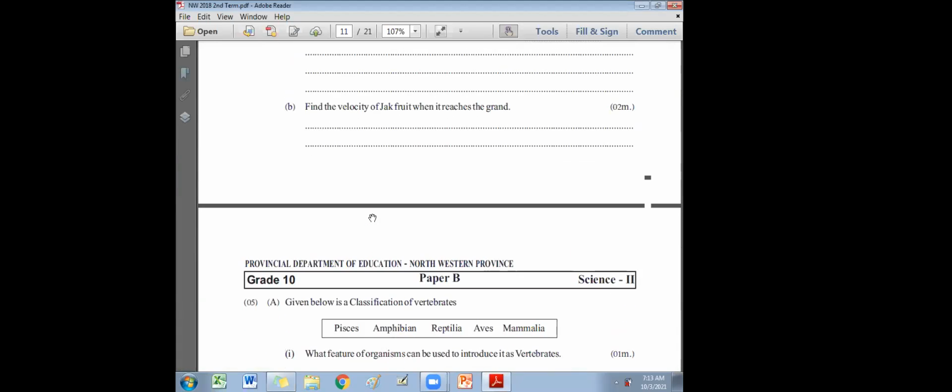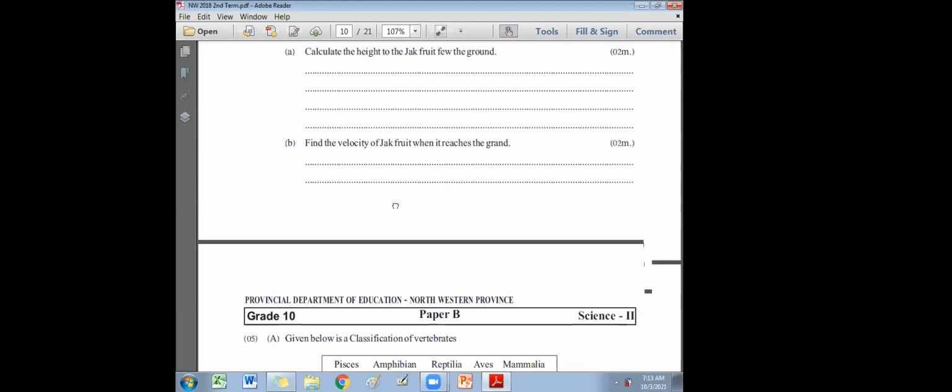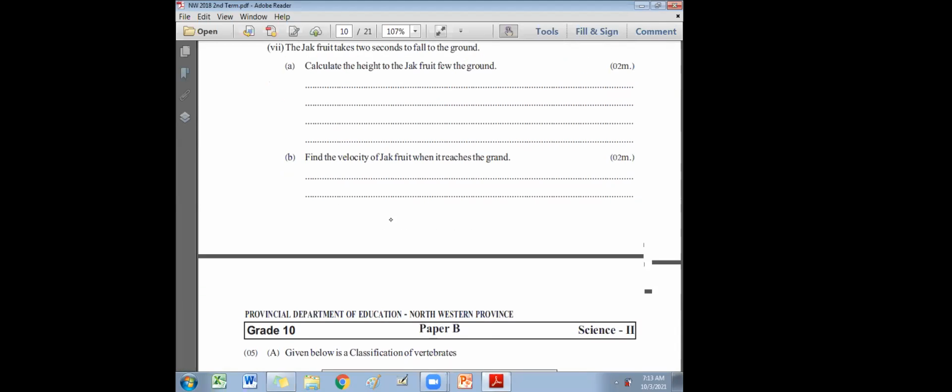Find the velocity of the jackfruit. Okay, that we have done. Actually, they have part B, and we needed the answer before part A. Right? So that we have done now. Part B I have done, right? a equals v minus u over t. Find the final velocity. Remember, gravitational acceleration is 10, so we use the symbol g, but here also it's 10. The initial velocity is 0. Time is 2 seconds. Final velocity we don't know.